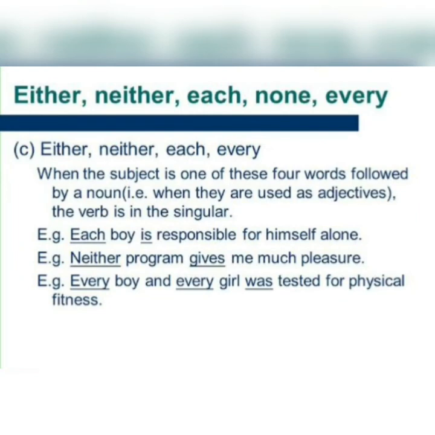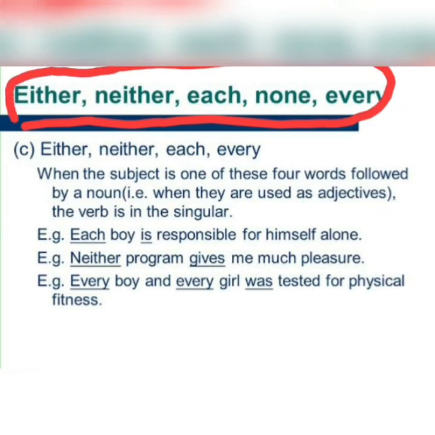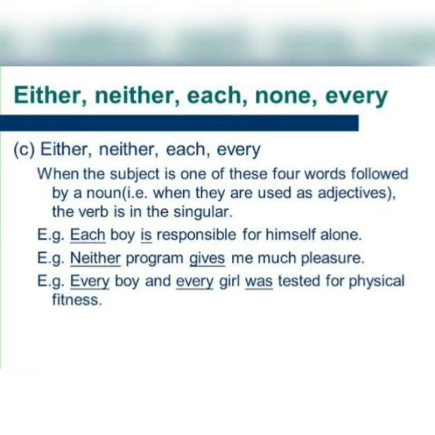See, children, when these words, either, neither, each, every, are followed by a noun, what is the noun over here? Boy. It is followed by a noun, or you can say it is used as an adjective. Why adjective? Because it is being used before a noun, that is boy. So when words like each, neither, either, every are followed by a noun, the verb is in the singular. I have explained you from the exercises.